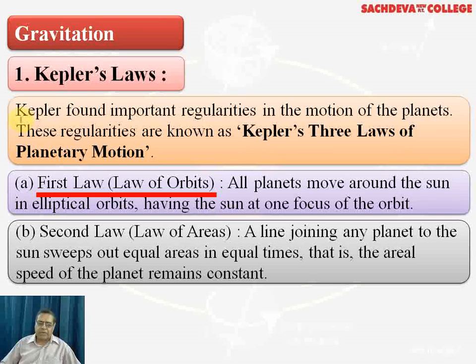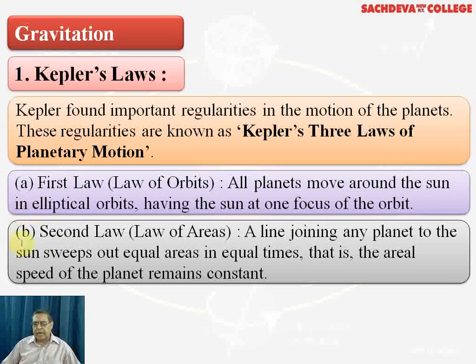In the first law, it is mentioned that all planets move in an elliptical orbit around the sun. That is, the first law is the law of orbits: all planets move around the sun in elliptical orbits, having the sun at one focus of the orbit.